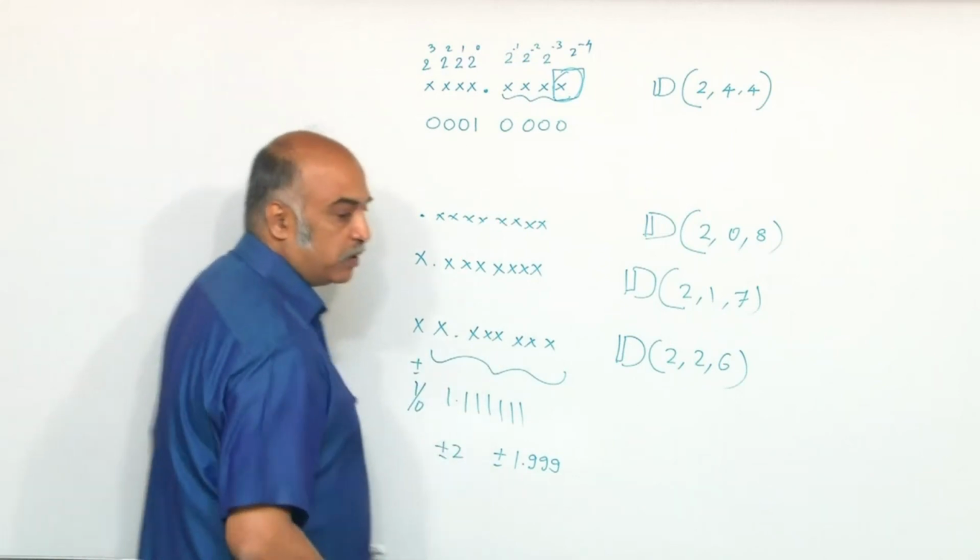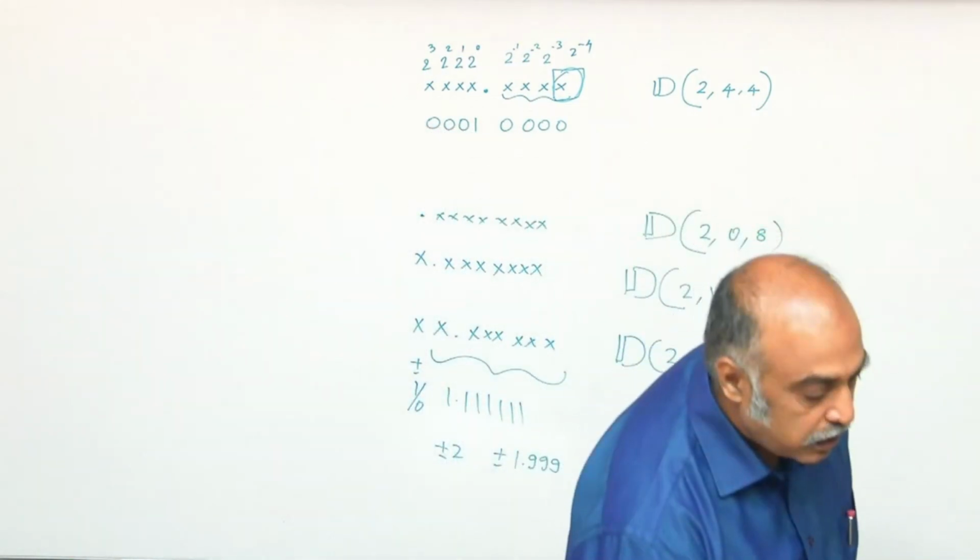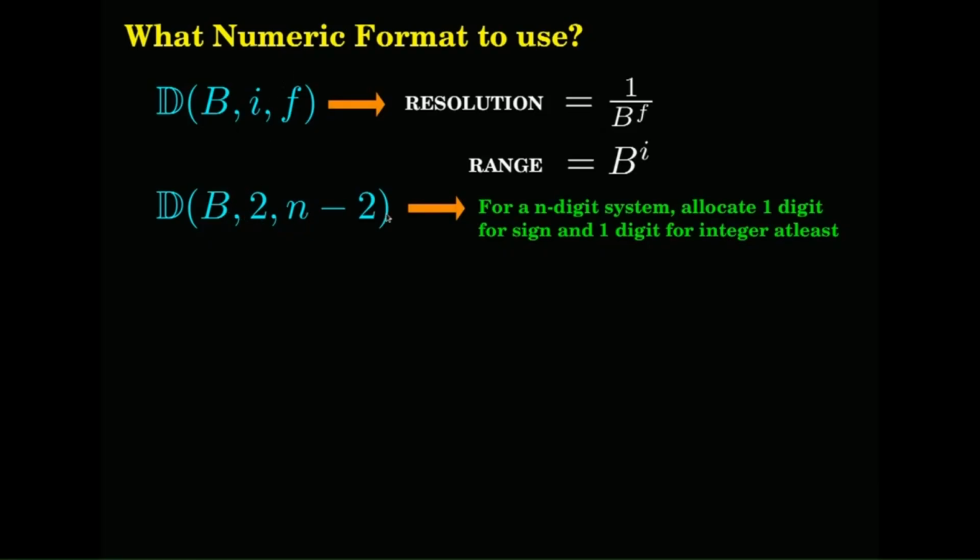So this is a popular format. That is why I said base 2 and n minus 2 is quite a popular format. It has a lot of applications and it can handle many of them.